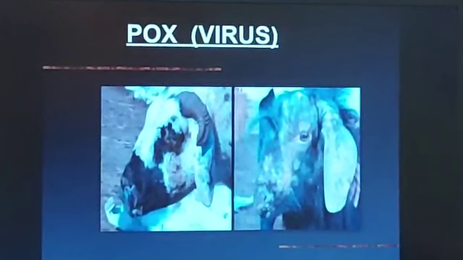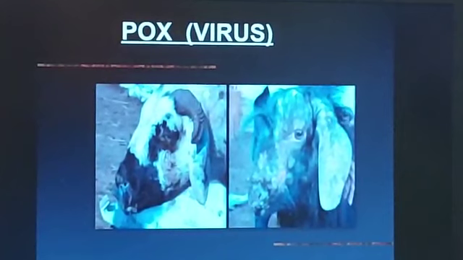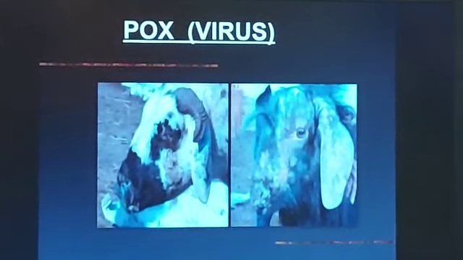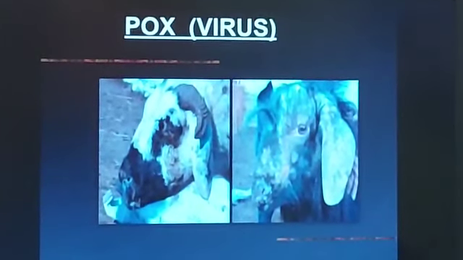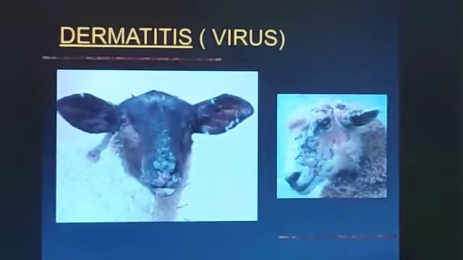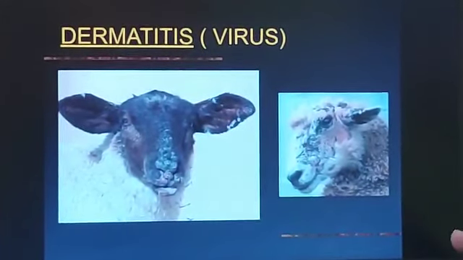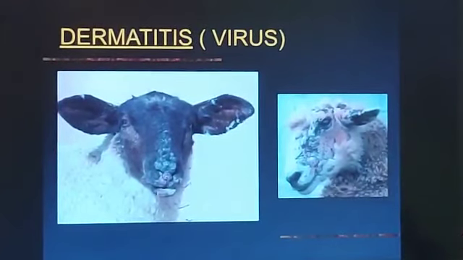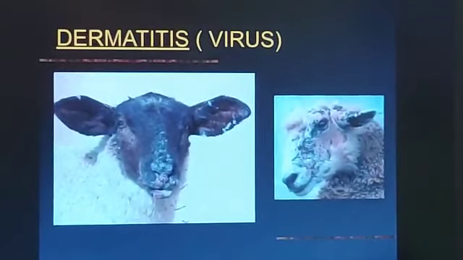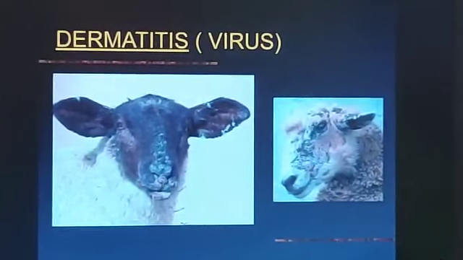This is a kind of pox which is very commonly seen in animals. In the same way as we have chickenpox and smallpox, even animals also suffer from the pox disease, and it is caused by the virus. And in this picture you can see the animal suffering from a pox disease. Another is dermatitis. It is again caused by the virus. You can see the animal's hair has fallen down. It is having a problem. You can see the patches on the external surface of the animal. So this is a kind of dermatitis which is caused by virus.